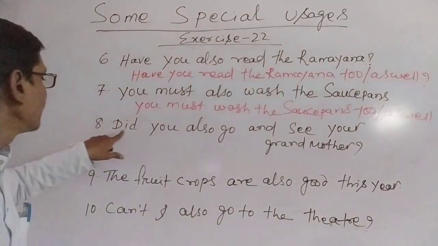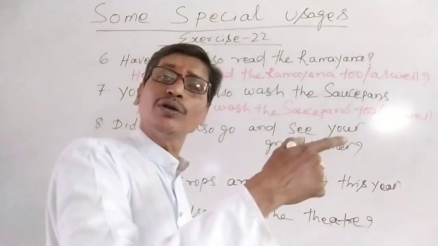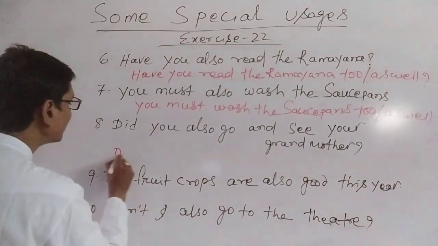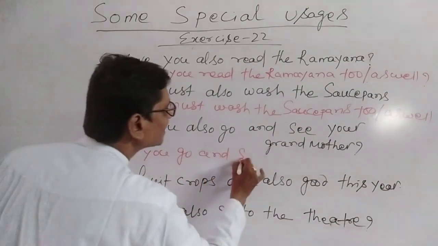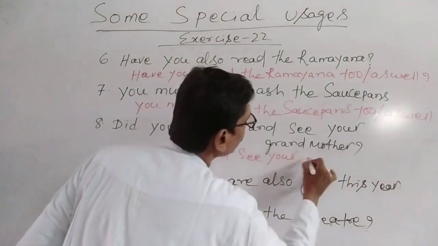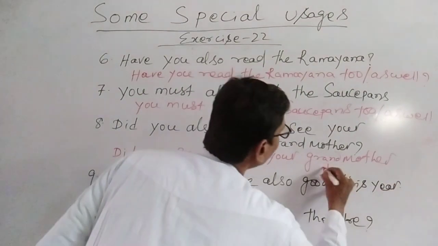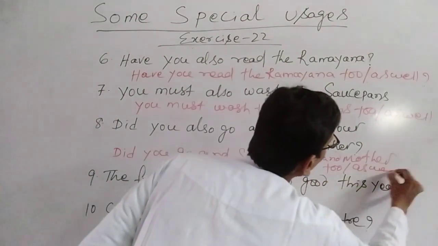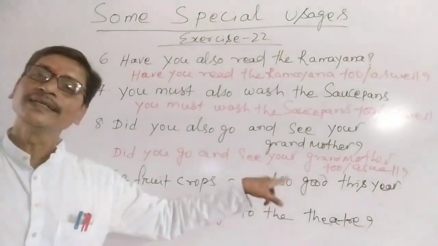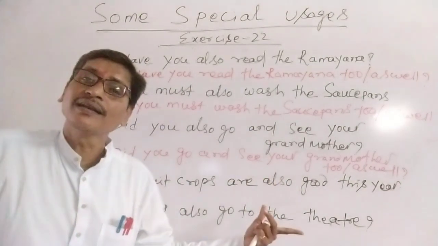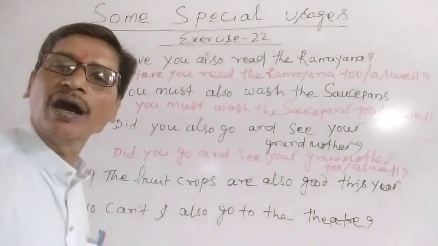Similarly, next, did you also go and see your grandmother? What do we write? Did you go and see your grandmother too, or as well? Question mark. Did you go and see your grandmother too? Did you go and see your grandmother as well? So we have used too or as well instead of using also.